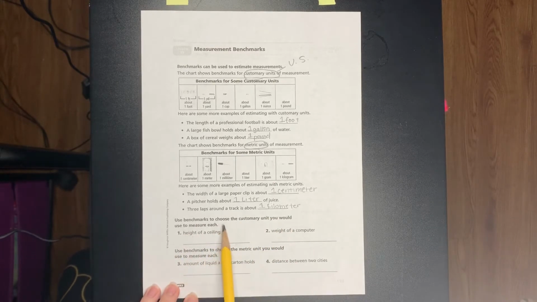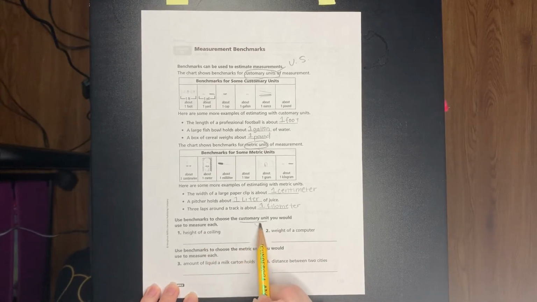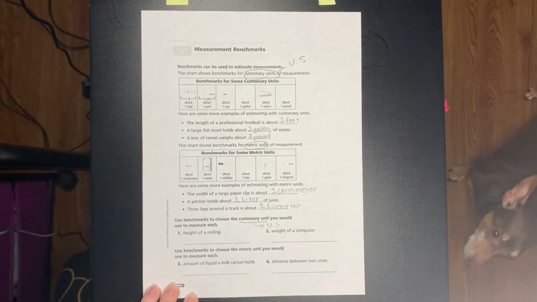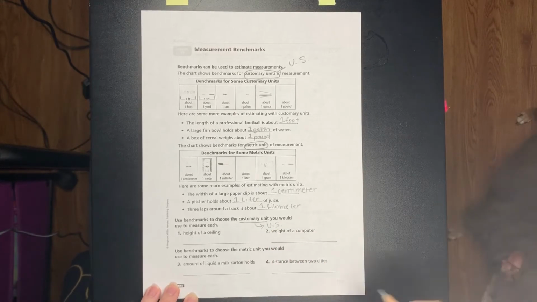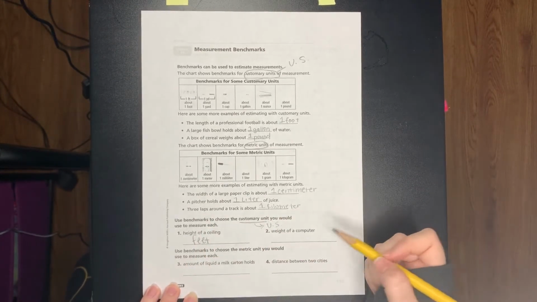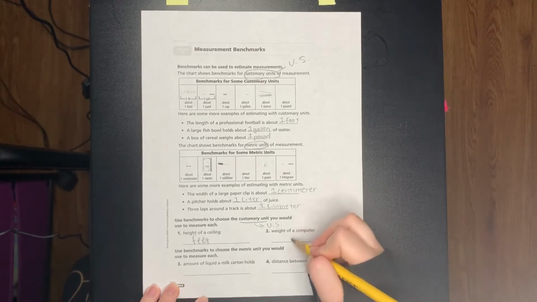Use benchmarks to choose the customary unit you would use to measure each. So remember, customary is what we use in the United States. So height of a ceiling, we would typically use feet. For the weight of a computer, we would use pounds.